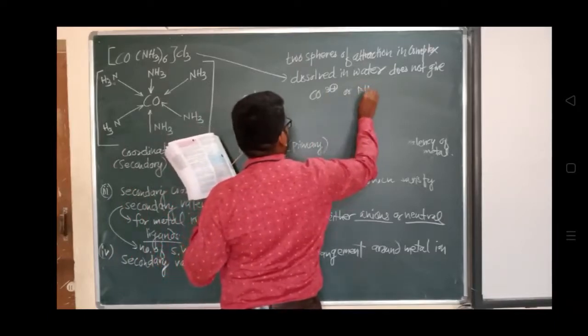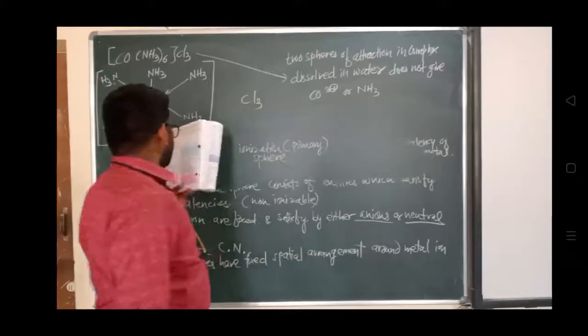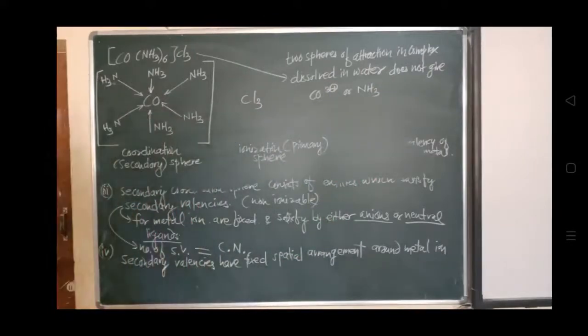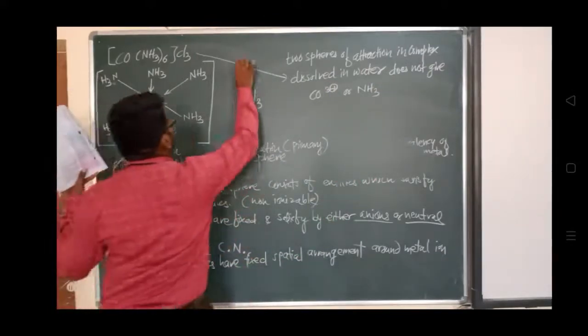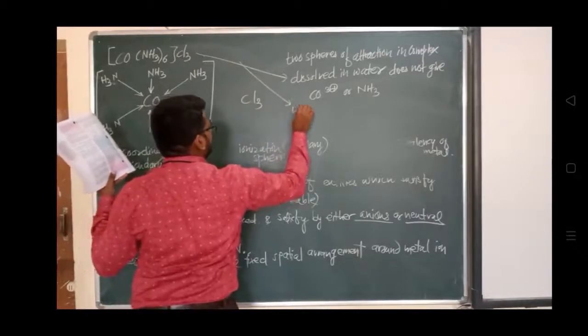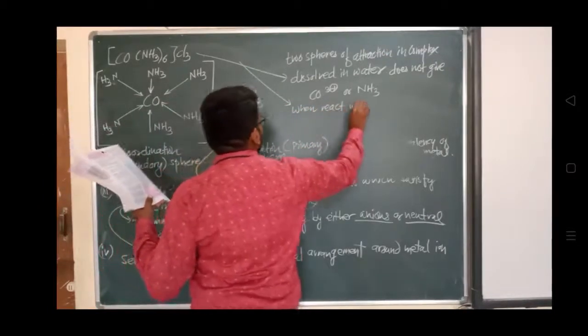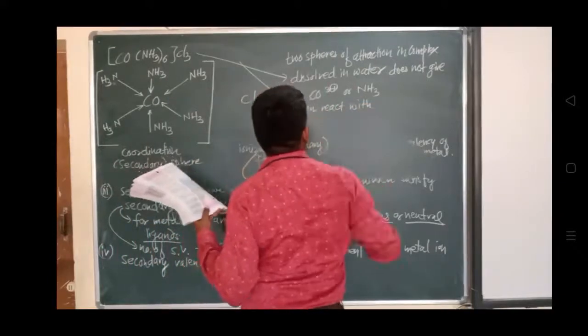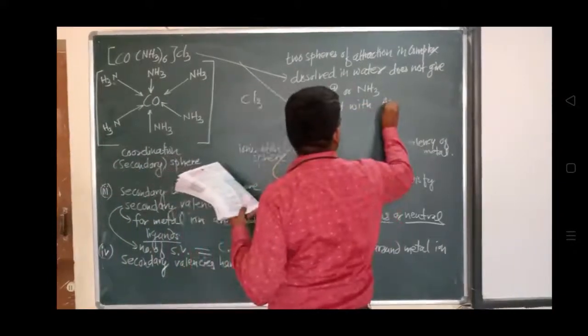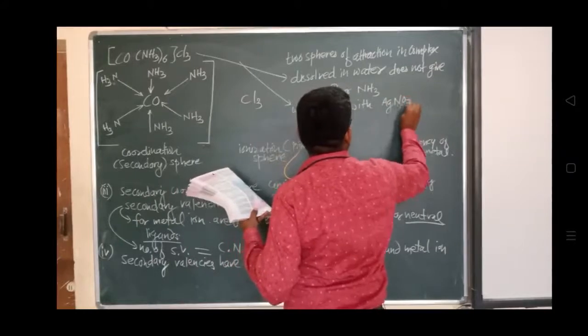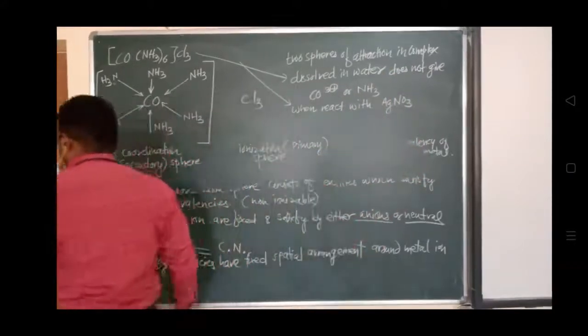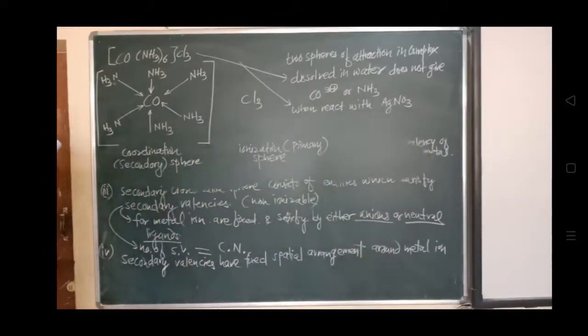However, when this complex reacts with AgNO3, silver nitrate, it forms a curdy white precipitate of AgCl.